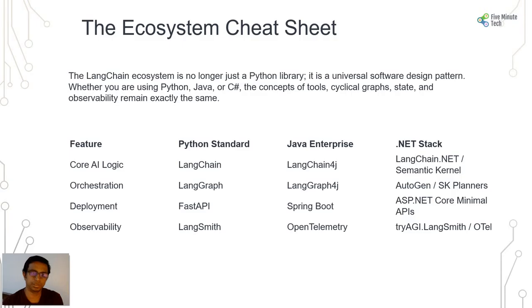Observability, as we saw, for Python was LangSmith, for Java it was OpenTelemetry, and for .NET we will be using tryAGI.LangSmith. So that is the basic structure of our system, how we can design our LangChain ecosystem in different tech stacks across different languages.